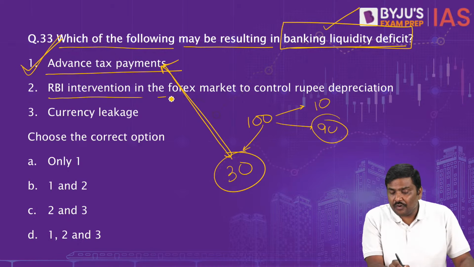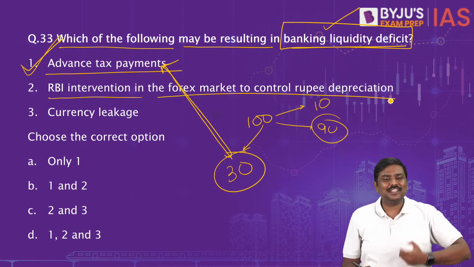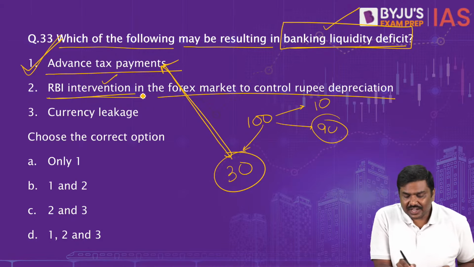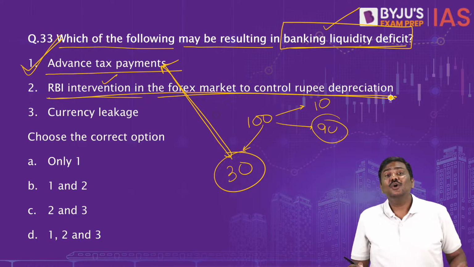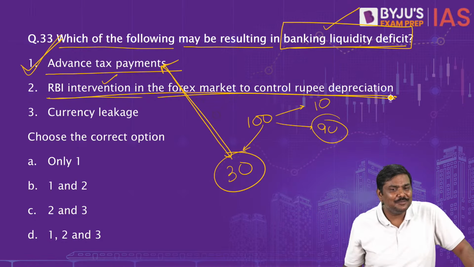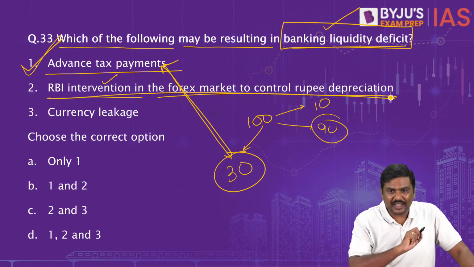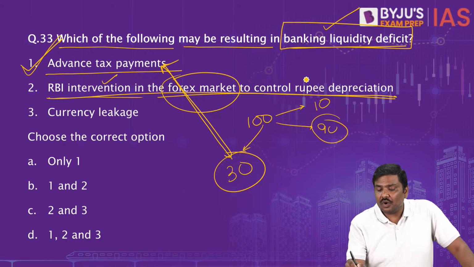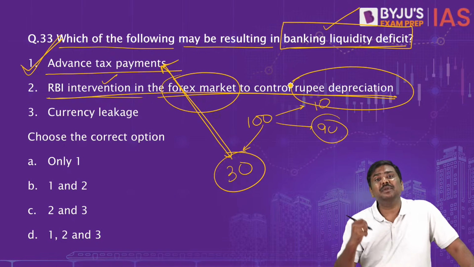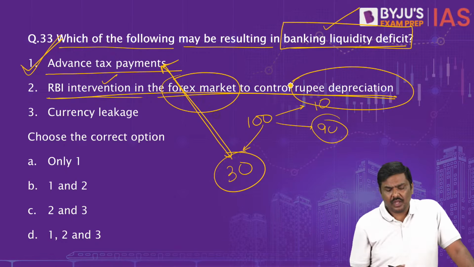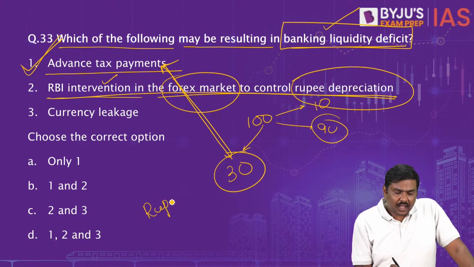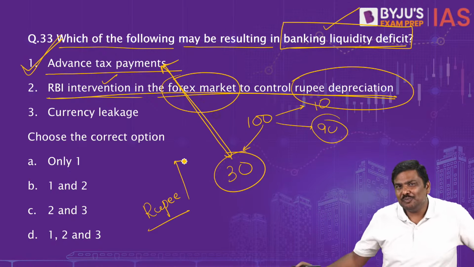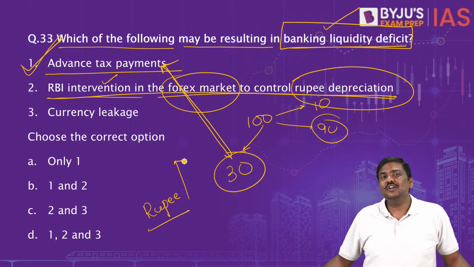RBI intervention in the forex market to control rupee depreciation. Very, very technical. How is that possible? How is it connected? Let me explain this. What is happening in this context is the rupee is continuously depreciating. And what does it mean? Rupee availability in the market is higher. Can we allow the rupee to continuously depreciate without any control?